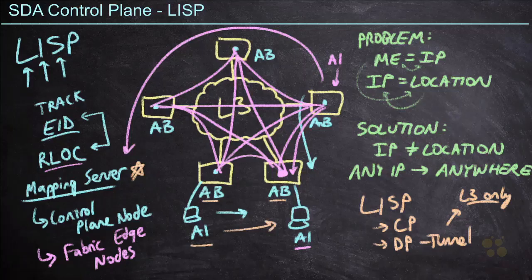Well, everything we've talked about with the control plane elements of LISP, we still need in an SDA fabric. We want to rely on those EID to RLOC bindings. LISP simply falls short as far as the tunnel mechanism is concerned. And so if we replace the tunnel mechanism, then LISP is going to do exactly what we need it to do in the SDA space. And that is where VXLAN comes into play.